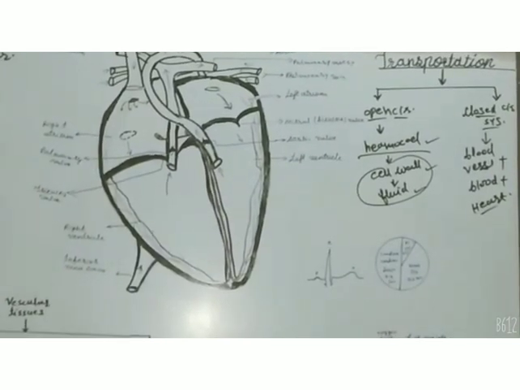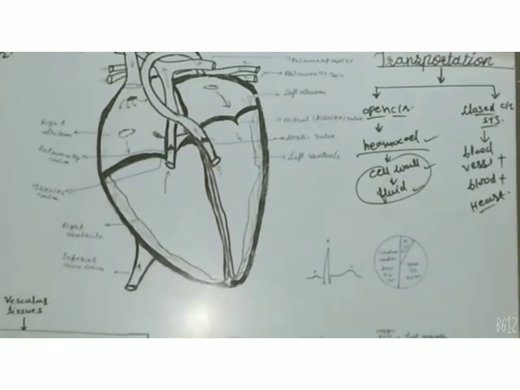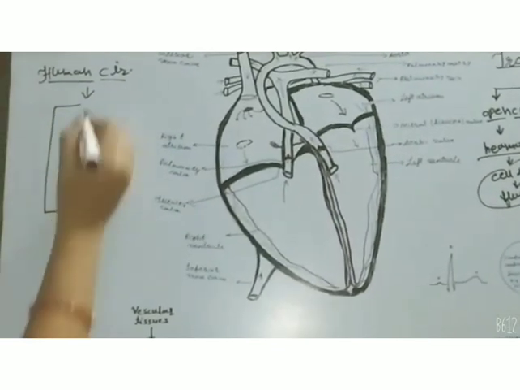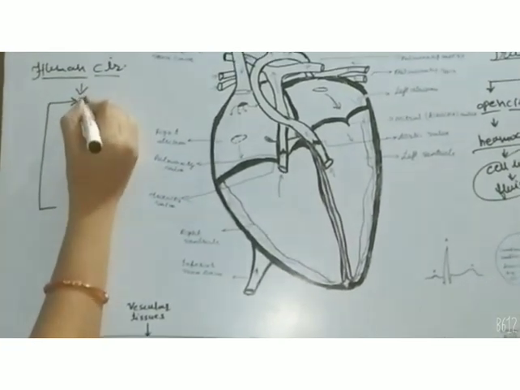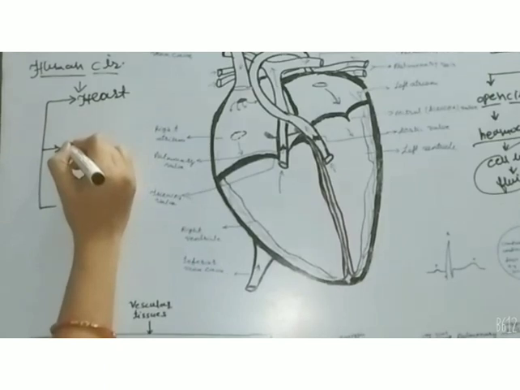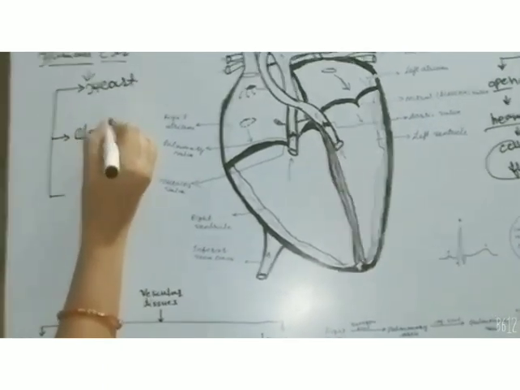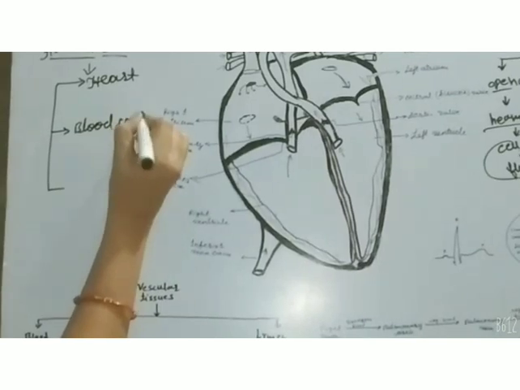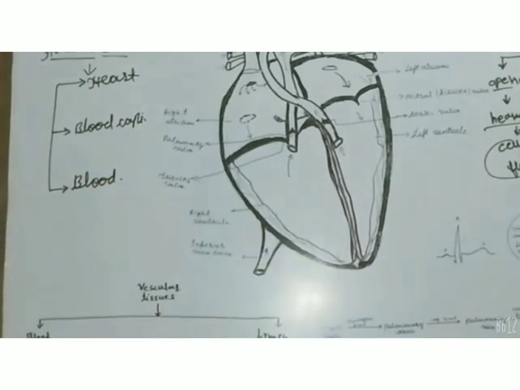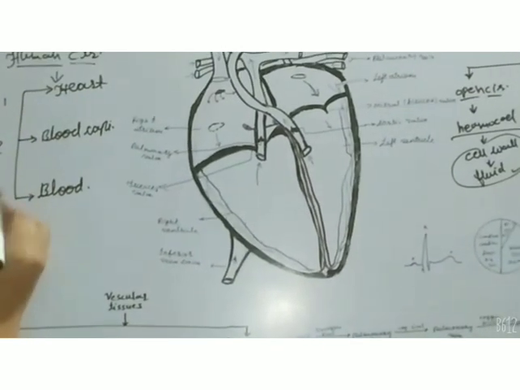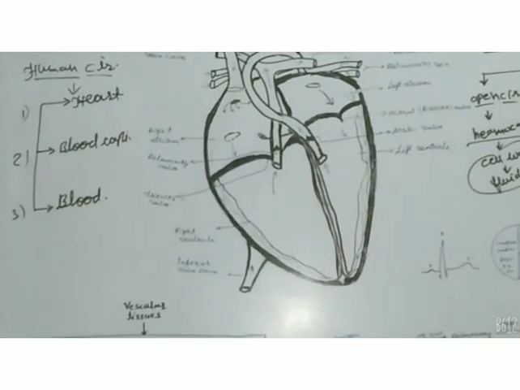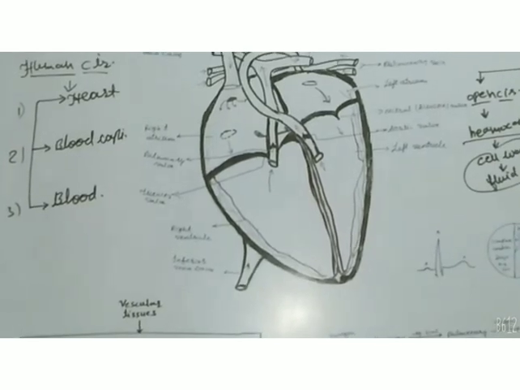The three very important components of the circulatory system in human beings are the pumping organ, that is the heart, then blood capillaries, and blood. These three important components form the human circulatory system. So we have to discuss these in detail.